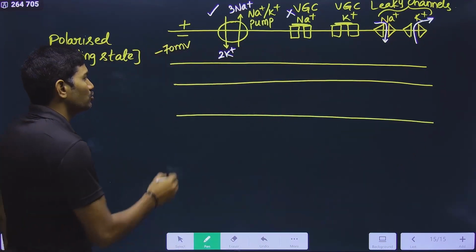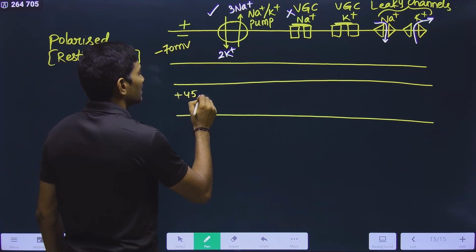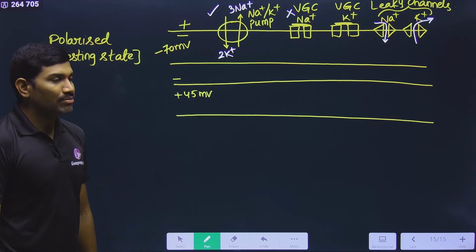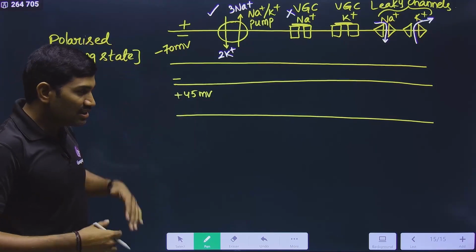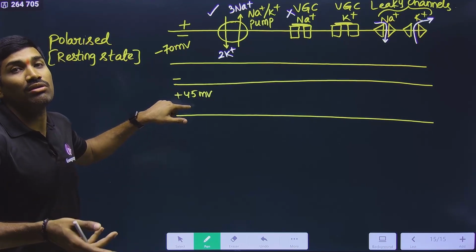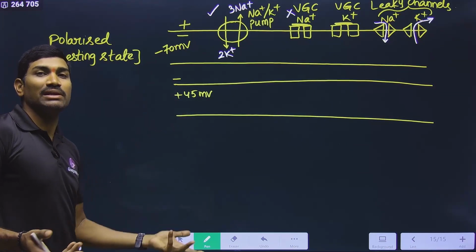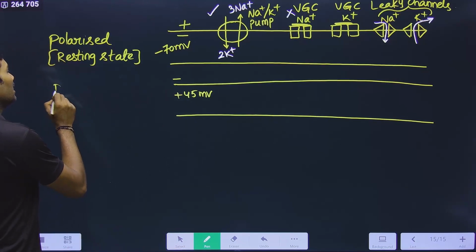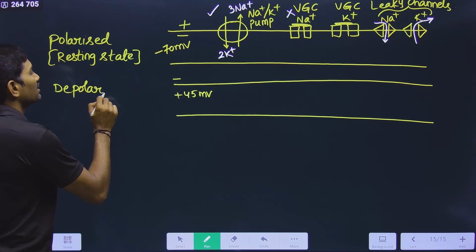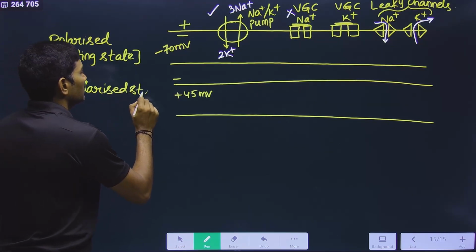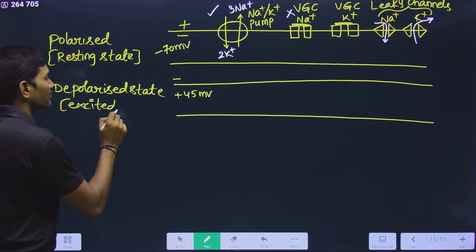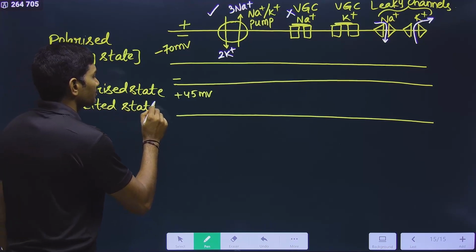Now observe carefully. It is going up to plus 45 inside the cell. Inside the cell plus means outside the cell will be negative. That means when compared with outside, in this particular state, the excited state, inside is becoming more positive when compared with outside. That's why inside it is becoming plus. Now this is called D. D means what? Removal. Removal of polarity. Depolarized state. This is the depolarized state. It is also called the excited state. This is the excited state.